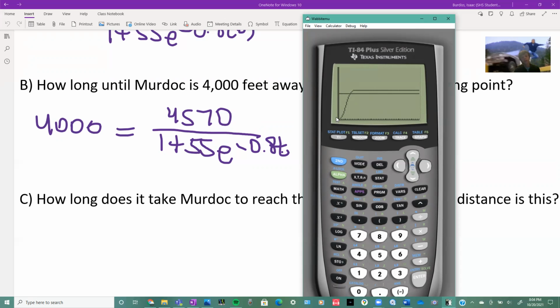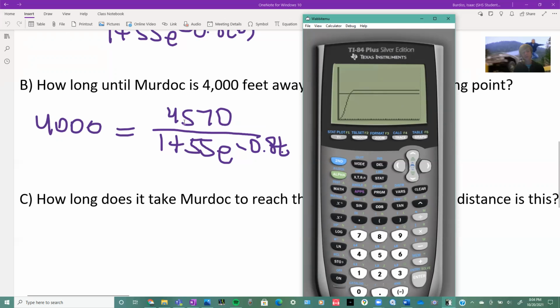So we can see that he speeds up by putting on the gas, but why does the graph go flat? Well, unfortunately for Murdoch, it's because he crashed off a cliff and his y value of distance could not increase anymore because he crashed. So we need to figure out whatever this intersection is when he's 4,000 feet away.